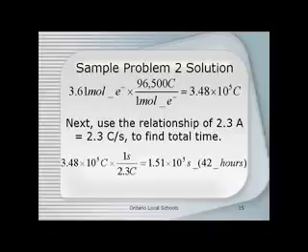So that's the setup that you see here. 3.48 times 10 to the fifth coulombs times the equality that in 1 second 2.3 coulombs are going to flow. And what we get is 1.51 times 10 to the fifth seconds. That may not sound like a lot, but to give you perspective, I went ahead and converted that to hours. If you're using a current as small as 2.3 amps in this reaction, it's going to take 42 hours. So that's the problem. How'd you do?